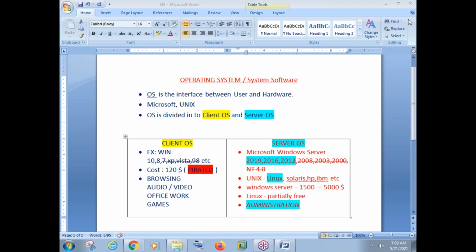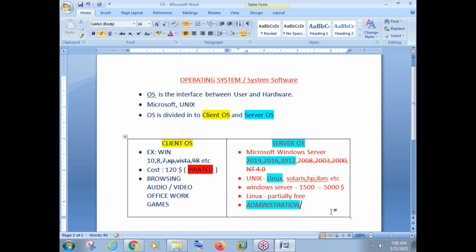Most of the people will go with Red Hat or CentOS or Ubuntu, or if someone is learning hacking, then he will go with Kali Linux. And if someone is on Amazon AWS, then he will go with Amazon Linux. So we have many Linux available. So why is it partially free? Because we can take the Linux and use it, but if you need the support, then we need to pay money.